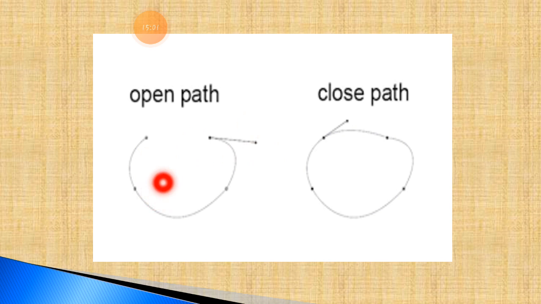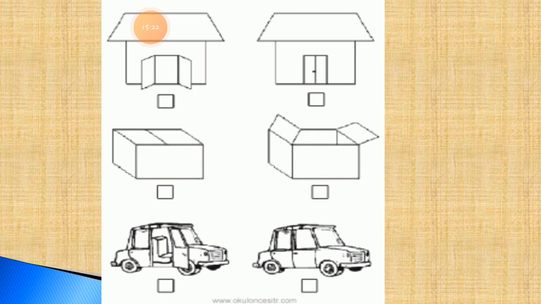When you look here, you can see these two dots are not connected. In the closed path, every dot is connected, and compared to open shapes, all the dots are not connected with each other. So we can see the difference between an open shape and closed shapes very well.